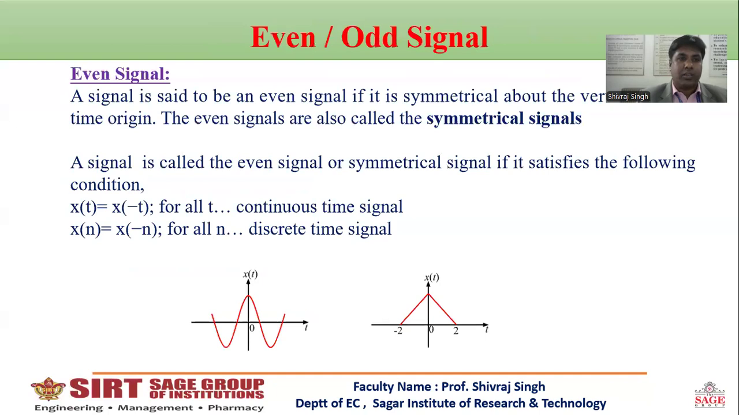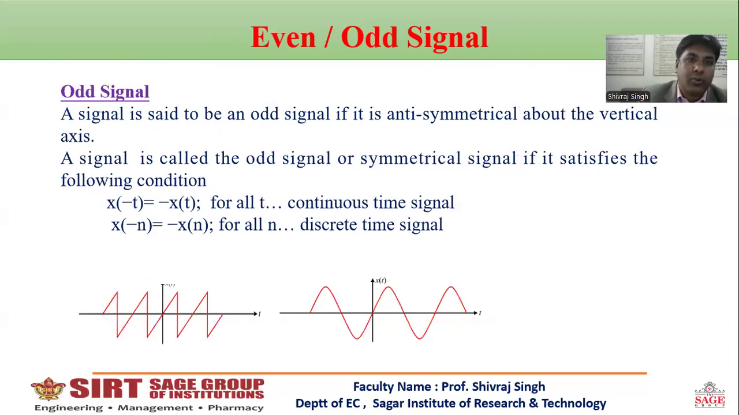First, even signal. A signal is said to be an even signal if it is symmetrical about the vertical axis, that is, x of t equals x of minus t. That means if we replace time t with minus t, an equal response is obtained. For example, a cos signal. In this figure, we can see that at the origin, the left side and right side are the same.